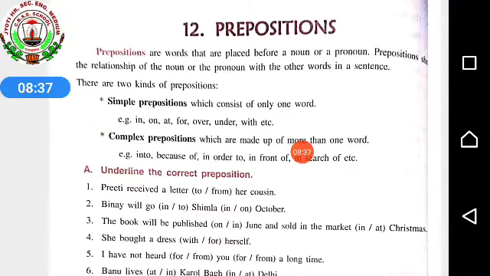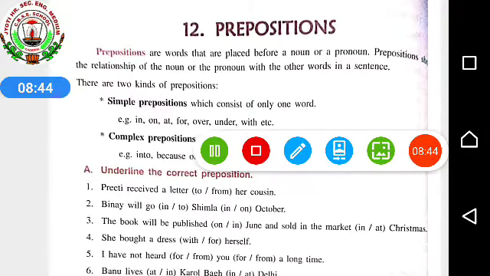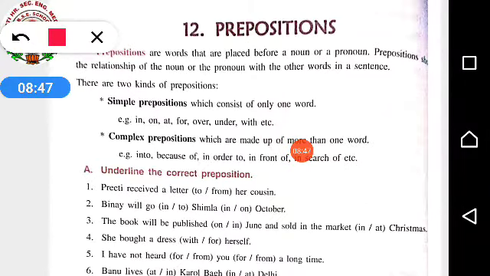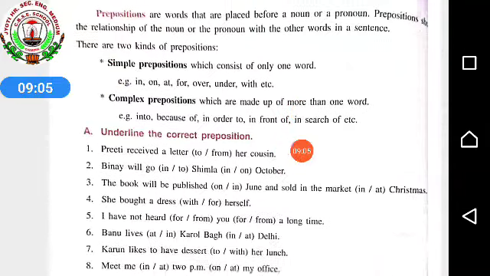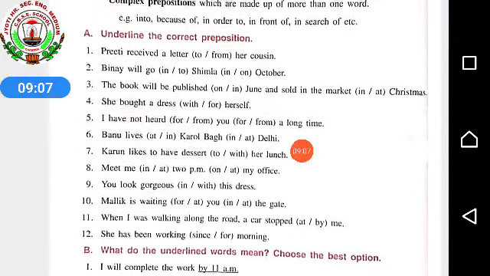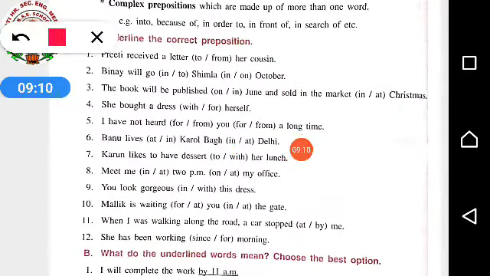Simple prepositions consist of only one word. Example: in, on, at, for, over, under, with, etc. Complex prepositions are made up of more than one word. Into, two words are joined. Because of, in order to, three words are there. In front of, in search of, etc. are known as your complex prepositions. I hope you all understood. So let's see the book exercise.